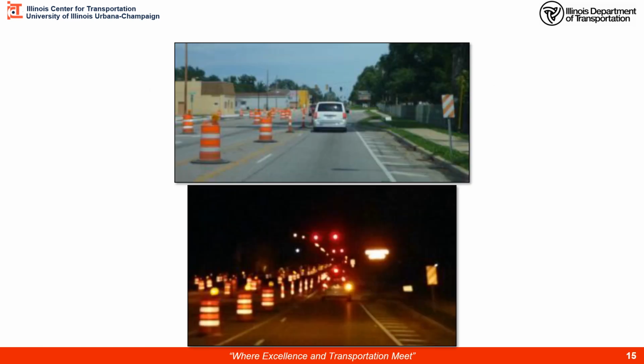Here are some shots of why we do daytime versus nighttime checking as well. These two pictures represent the same little stretch of road. You can tell here we have our little chevron sign right here. This is the same sign. We're evaluating nighttime efficiency of our lighting. Daytime visibility is much different.